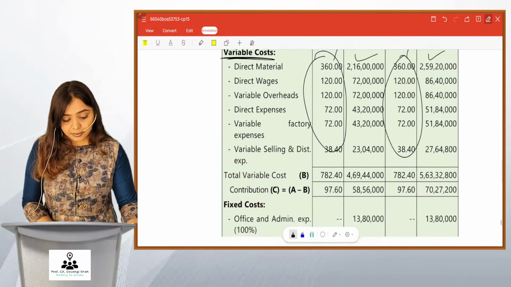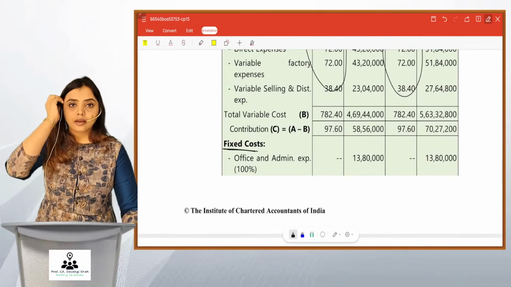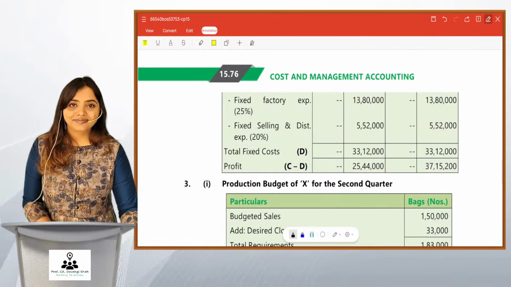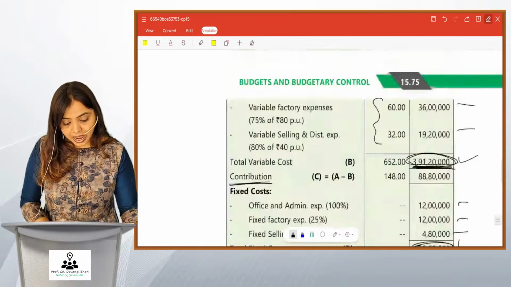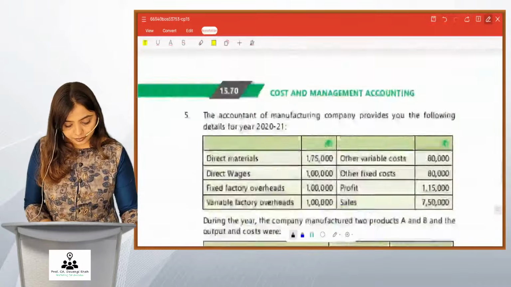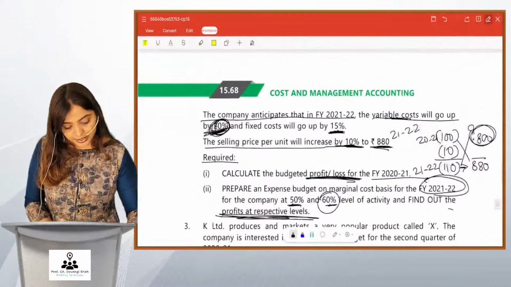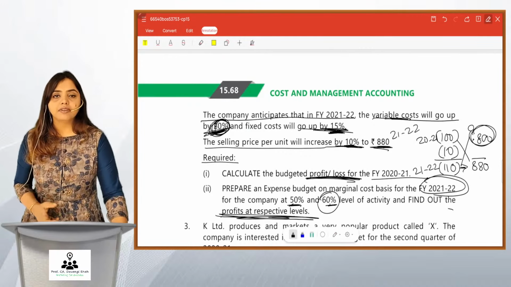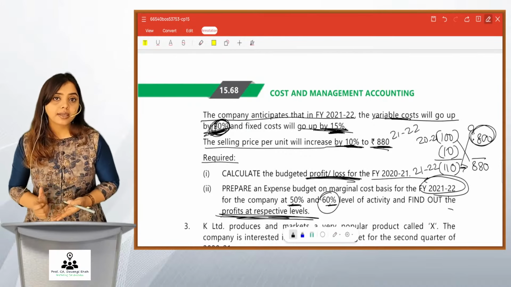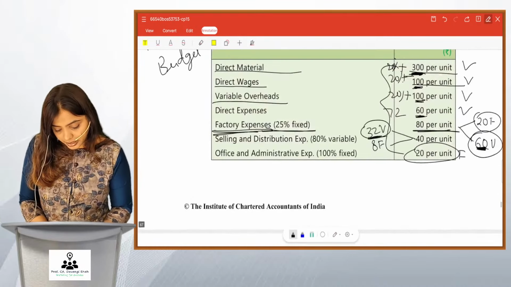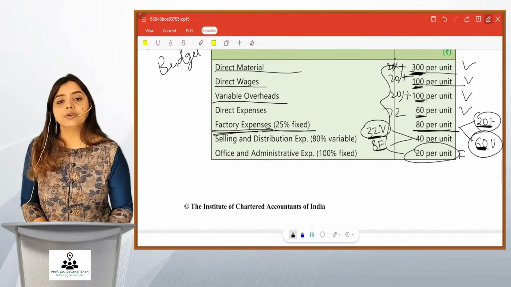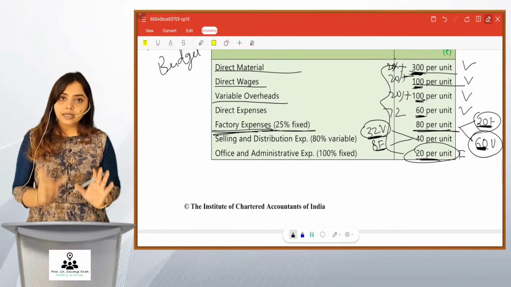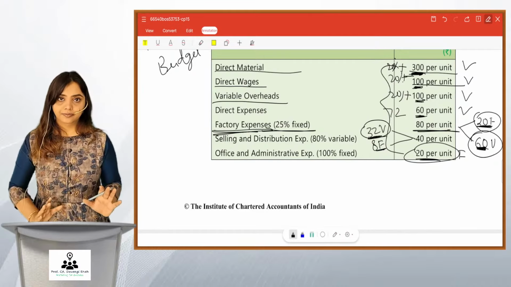Okay, after that we come to fixed cost. Friends, the fixed cost that is written will also increase. Here there is also a change in fixed cost. By how much? Go back to the question. Yes, friends. Fixed cost will go up by 15%. Friends, we will never apply a fixed cost increase per unit. So here the fixed 20 per unit, fixed 8 per unit, fixed 20 per unit, we will never increase these. Whatever increase there is, we apply it to the total amount.